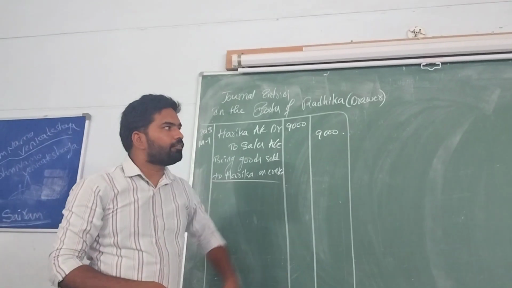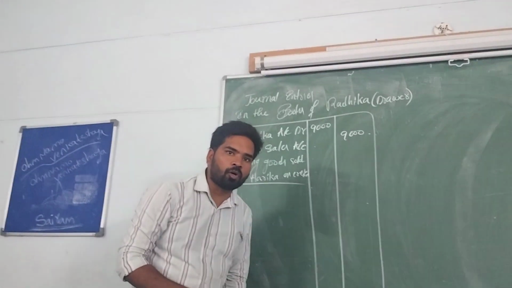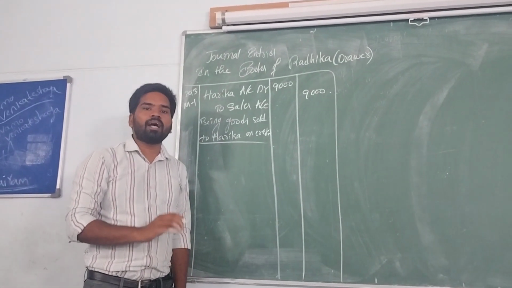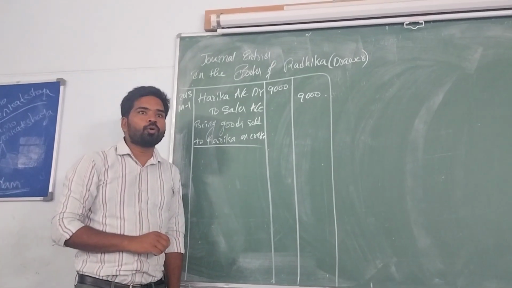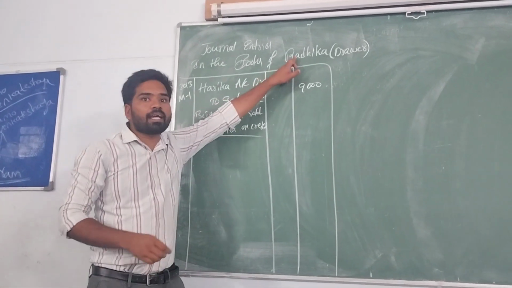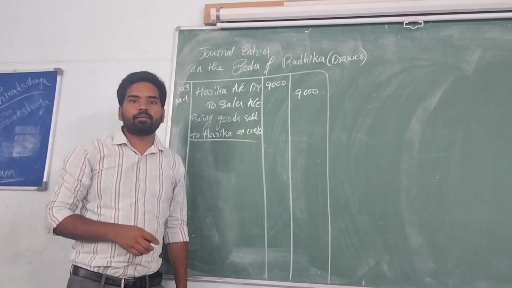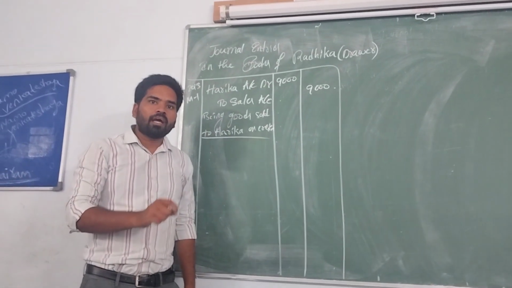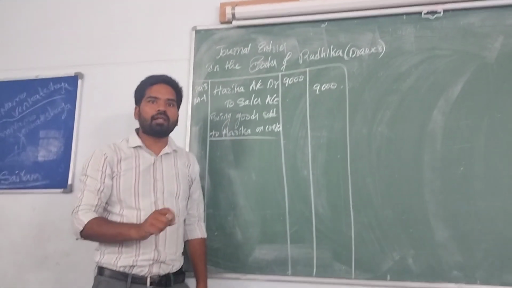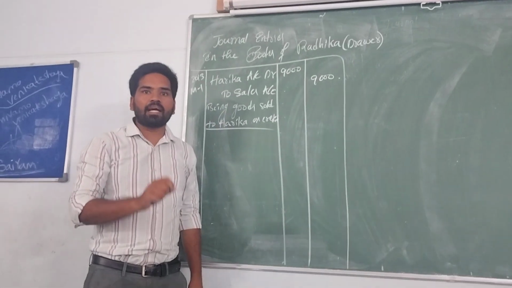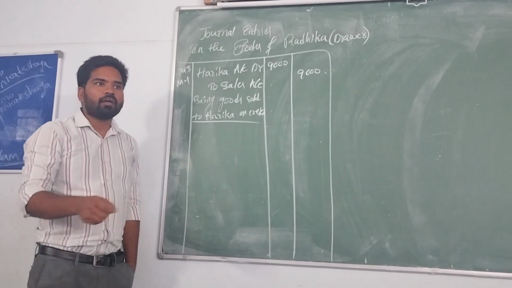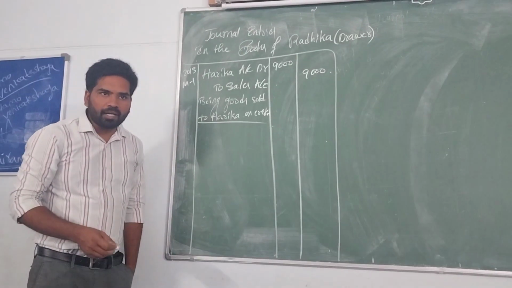Drew a bill for 2 months for the same amount. Who drew the bill? Radhika drew the bill. Who accepted the bill? Harika accepted the bill. When Harika accepts the bill, it is a legal document. When it is a legal document, we have to make the entry.